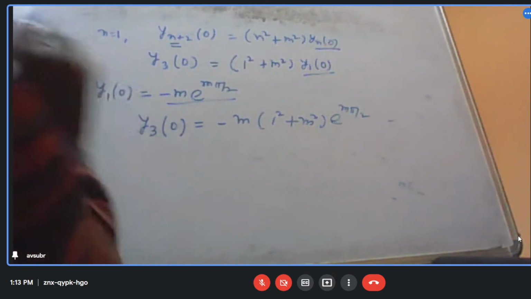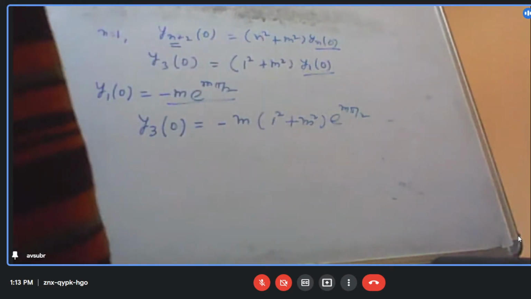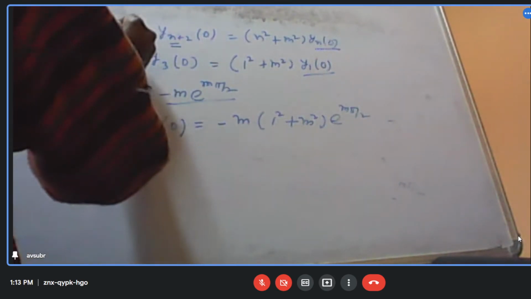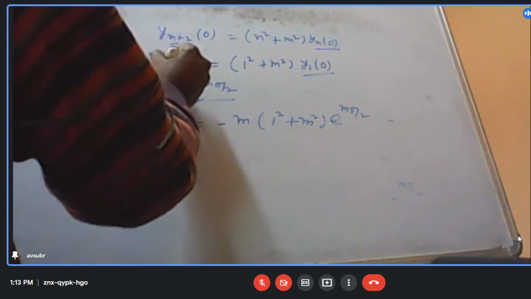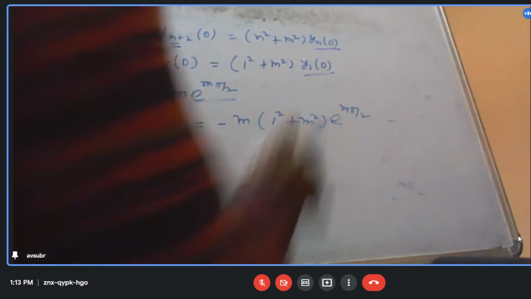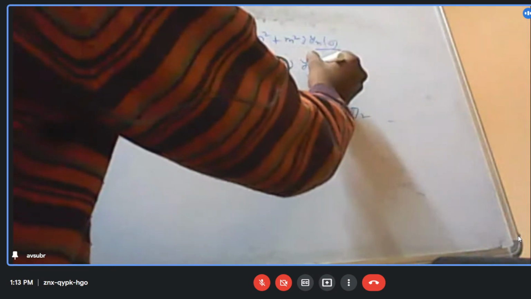Right? Any problem up to here? No problem. Now we have to put n is equal to 3. So this will be the fifth derivative, and on this side it will be the third derivative.